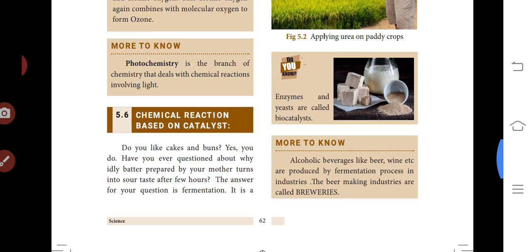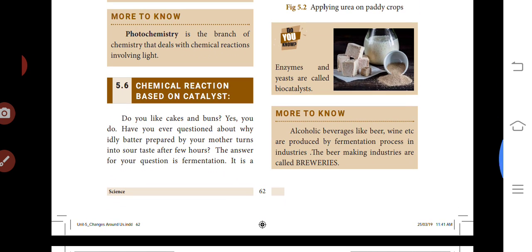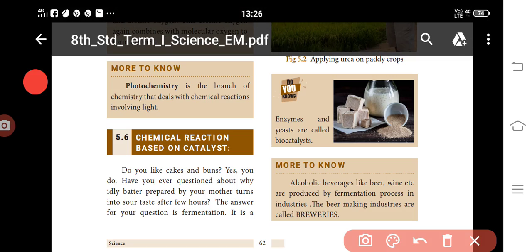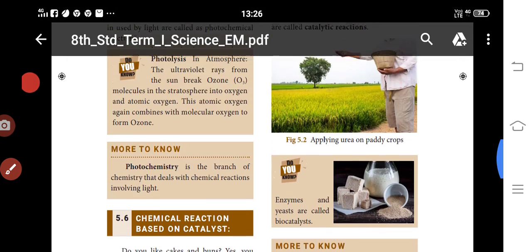So next, chemical reactions based on catalysts. Do you like cakes and buns? Yes, you do. Have you ever wondered why idli batter prepared by your mother turns sour after a few hours? The answer to your question is fermentation.